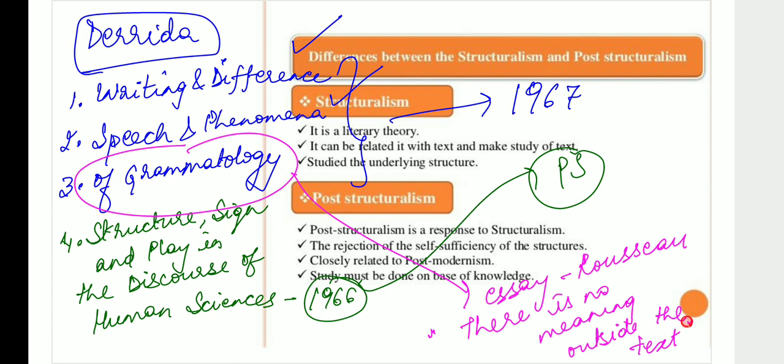So please remember, Derrida writes his essay on Rousseau in Of Grammatology, 1967. That is when this line is coming: there is no meaning outside the text. That is also important. Okay. By the way, there was a very recent question that had come in one of your PhD entrances: who has written Origin of Geometry?